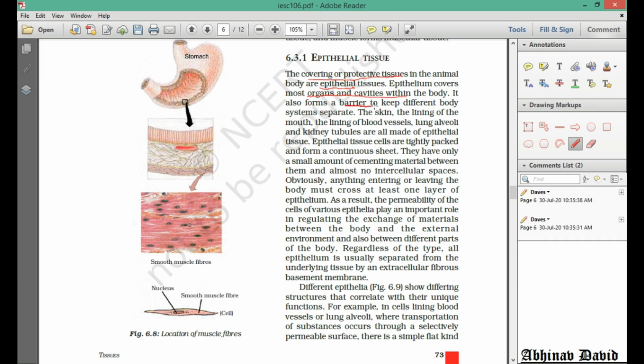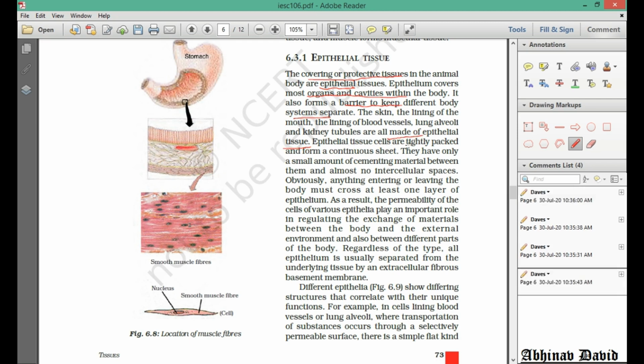It forms a barrier to keep different systems separate, meaning one system is separated from the other because of the covering of the epithelial. The skin, the lining of the mouth, the lining of the blood vessels, lung alveoli, kidney tubules, they are all made up of different types of epithelial tissues, and they have different functions.